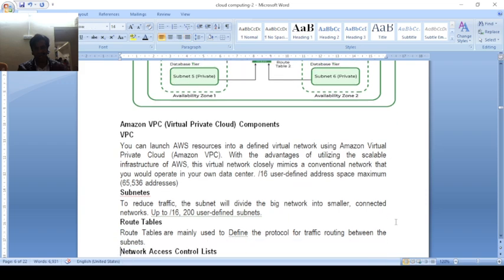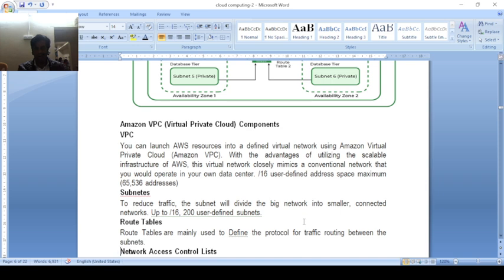Subnet means a net within a net, like a parent and child. Here a smaller network is the subnet, the main network is the network, and a network within the other network is a subnet.